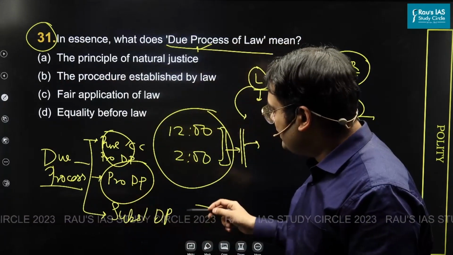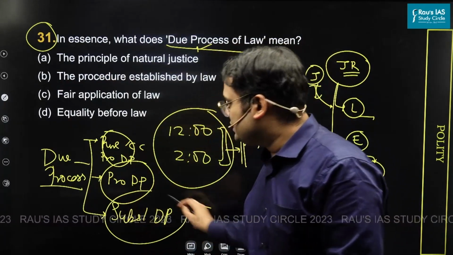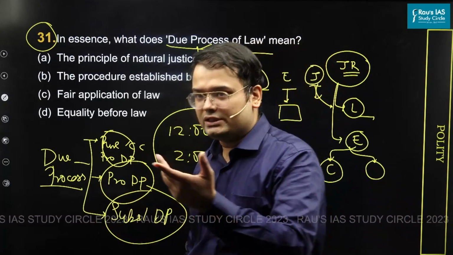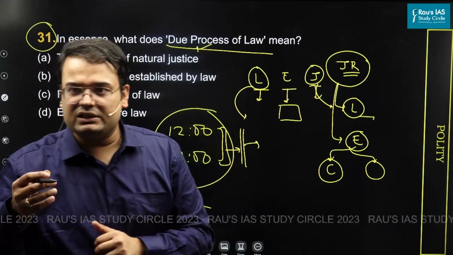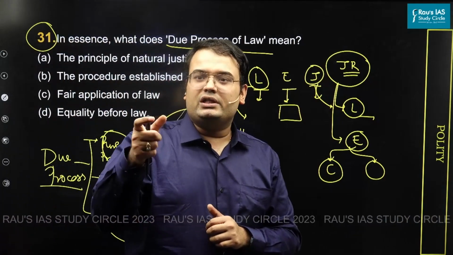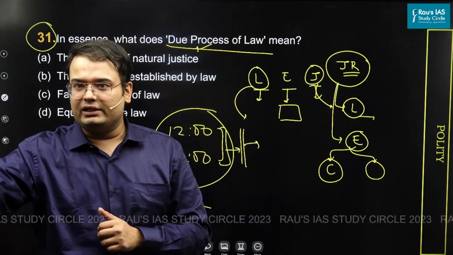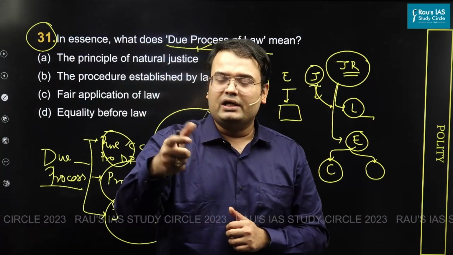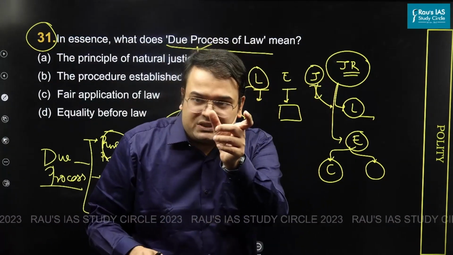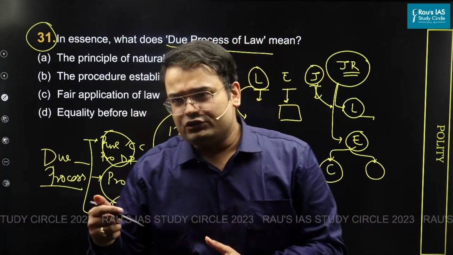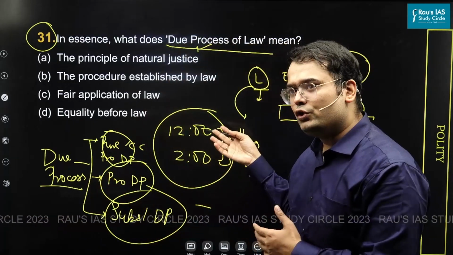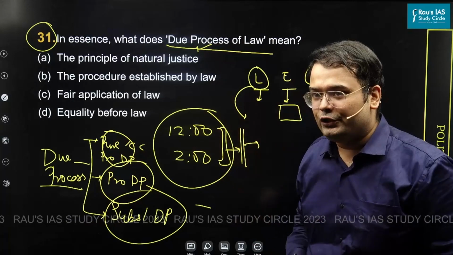Then what you have is a system called substantive due process, which is followed in the USA. In the USA, they have a very strong judiciary, and the reason is that the judiciary can look not just into the procedural correctness, it can also look into what? It can also look into the substance of the law, the substantial correctness of the law. That is, the judiciary can ask why exactly you want to create a law. I'm right now talking about the US judiciary.